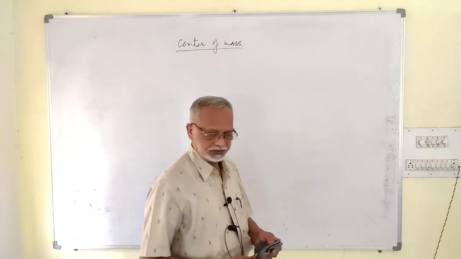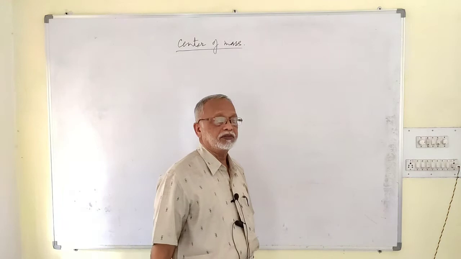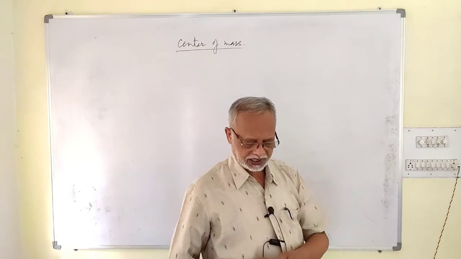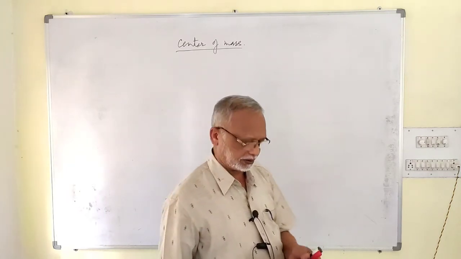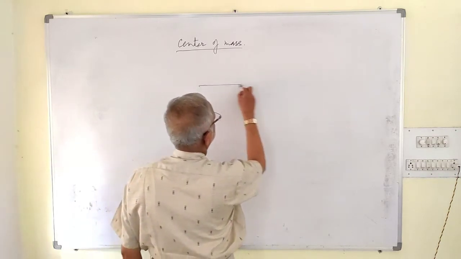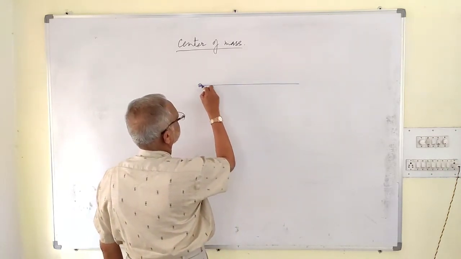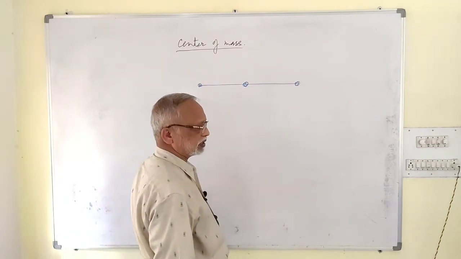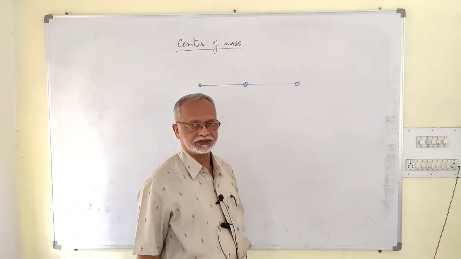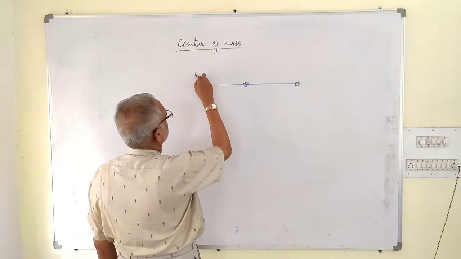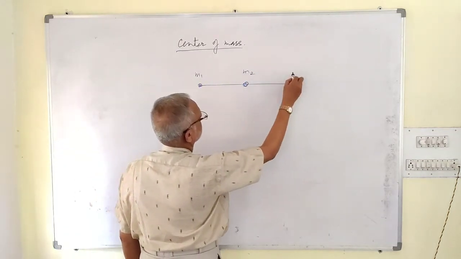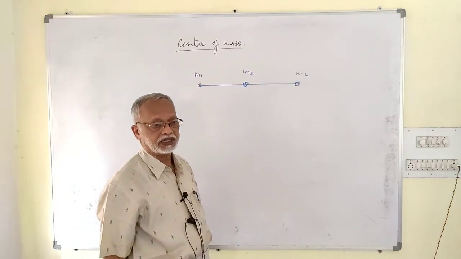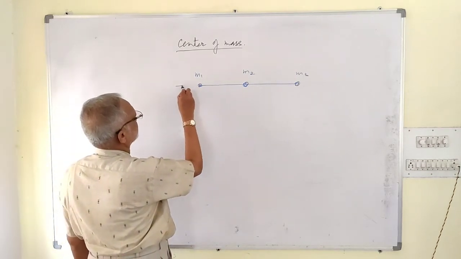If you have got three bodies, then there is possibility that they may be present along a straight line or they may be present at the corners of a triangle. First of all, let us consider three bodies in a straight line. Suppose we have got three bodies. They may be point masses, they may be spheres in contact with each other. Suppose their masses are m1, m2, m3. The first body may be present at the origin, may not be present at the origin. To start with, suppose it is not present at the origin.